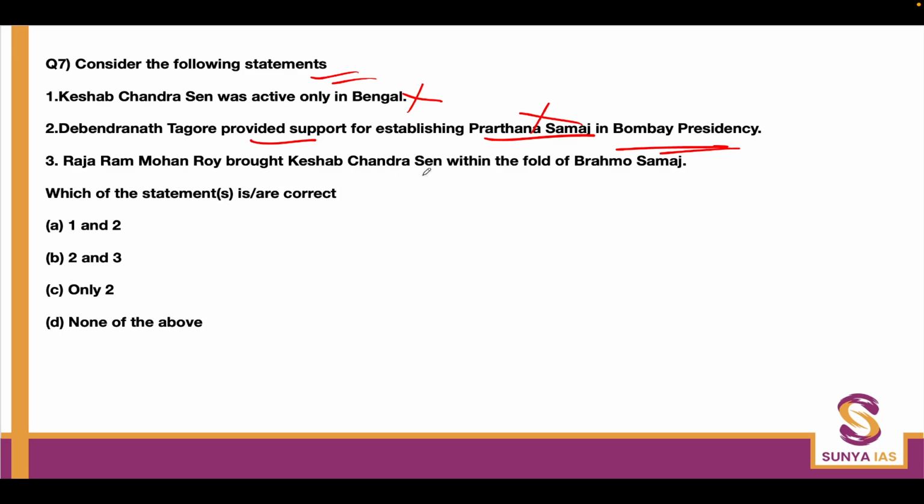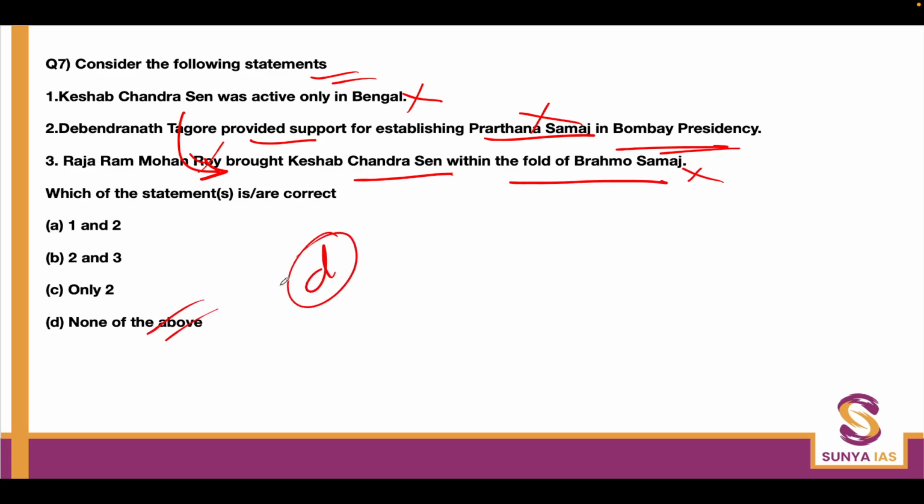Raja Ram Mohan Roy brought Keshav Chand Sen within the fold of Brahmo Samaj. This is wrong. It was Debendranath Tagore who brought Keshav Chand Sen into the fold of Brahmo Samaj. And later on, when he saw that Keshav Chand Sen's ideas were too quick, too radical, he also removed him from the office. So all three are wrong in that sense.